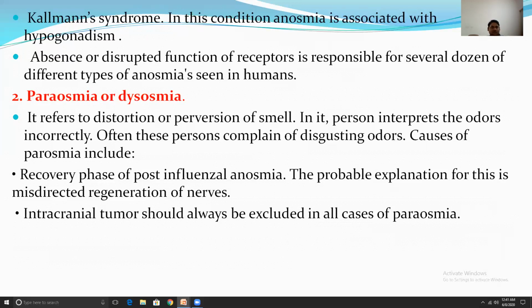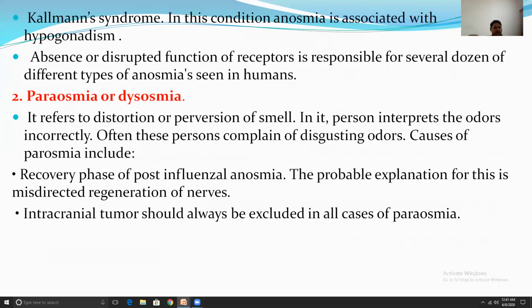Parosmia and dysosmia. It refers to distortion or perversion of smell. The person interprets the odor incorrectly, often combining distinct odors.